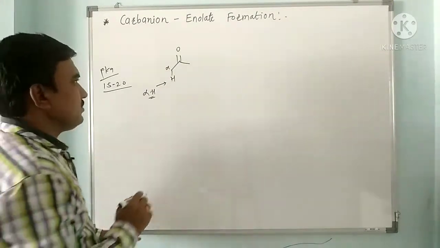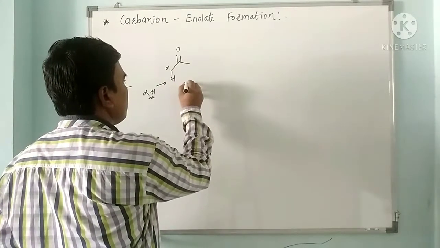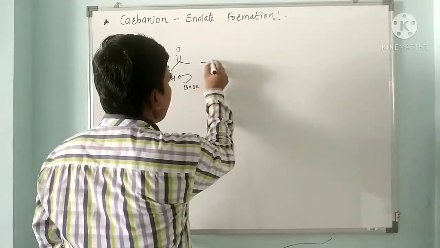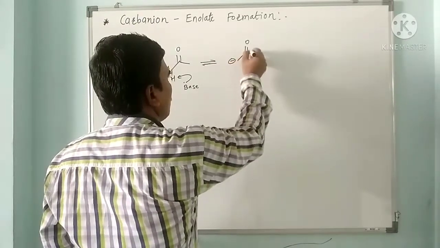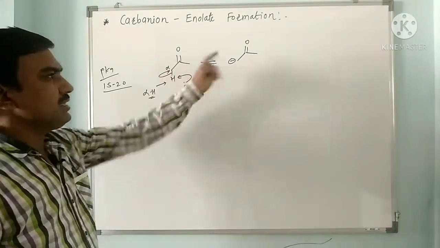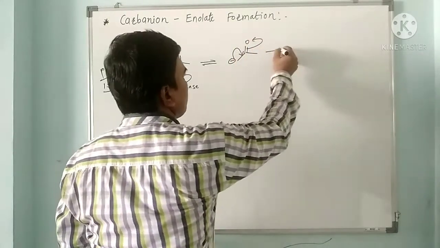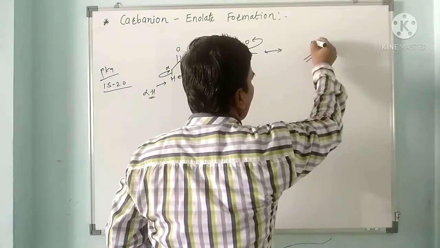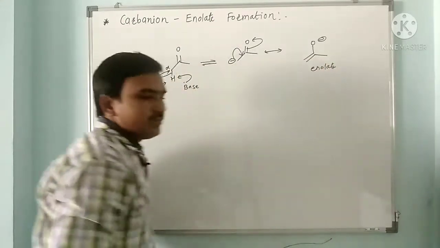Because when a base takes this hydrogen, the electron density goes to the alpha carbon and we get this carbanion, with the double bond to O and a methyl group. This carbanion is stabilized by resonance and gives the enolate. This is called the enolate intermediate.